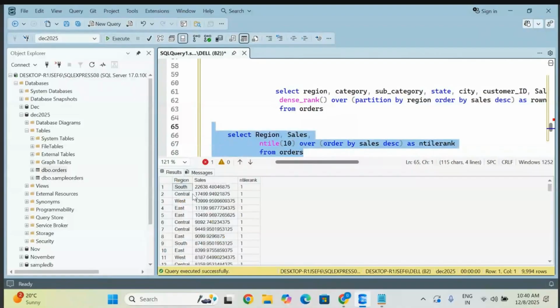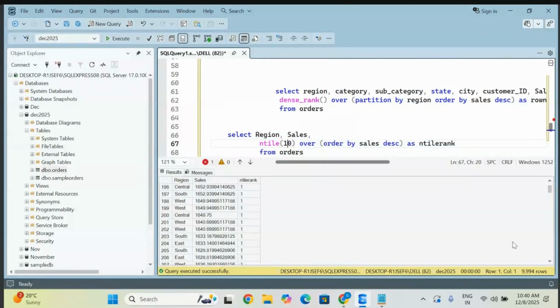Now observe here. It is giving the first rank to the total 10 groups. It is going to make total items, how many items are there? 9994. 9994 contains 10 groups. So this is a very small number, because 10,000 records are there. Let me give something like 200 groups that I want to make. Go and execute it.